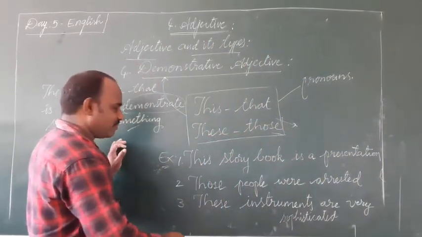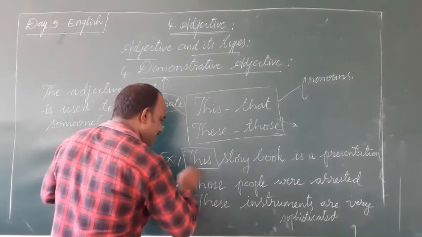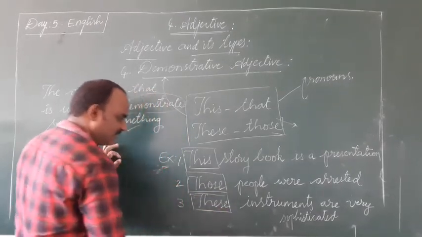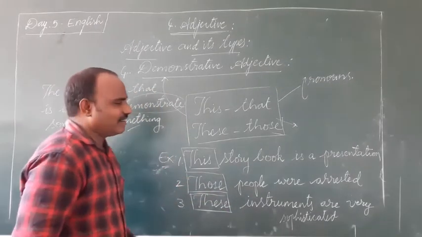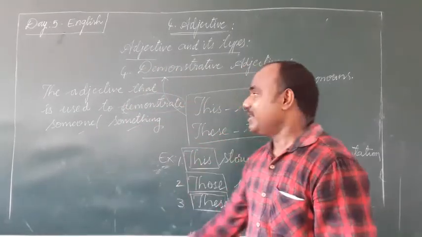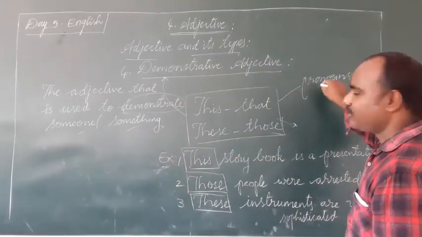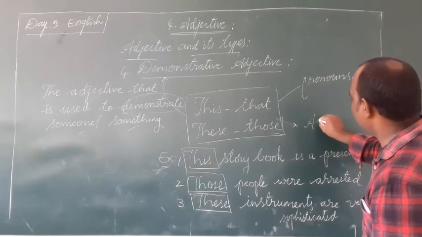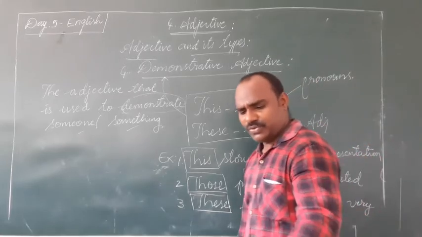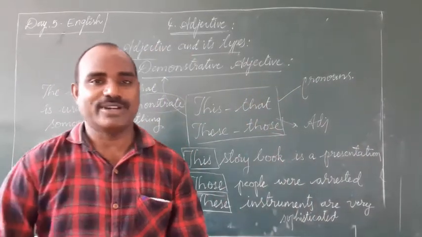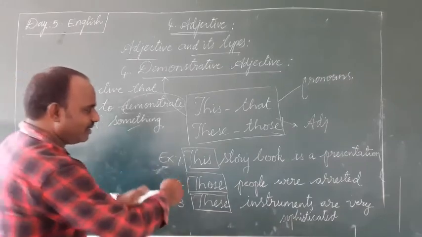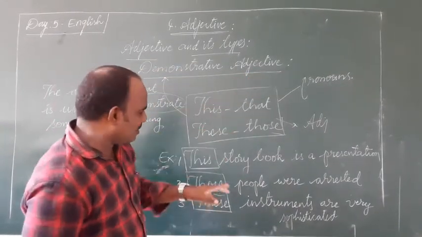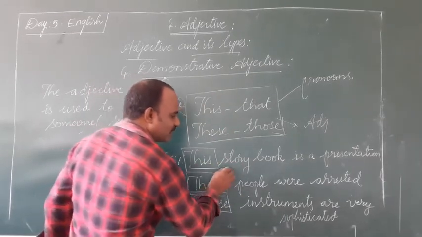Look at these three examples. In the first sentence, look at this word, this. Second sentence, those. In the third sentence, these. Here is the only difference between demonstrative pronoun and demonstrative adjective, a very simple difference. Here, these three are demonstrative adjectives because they talk about the noun after.